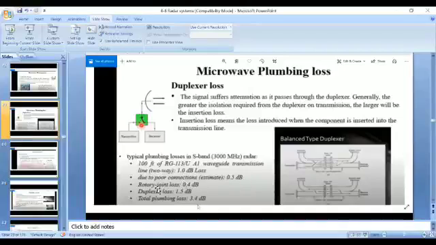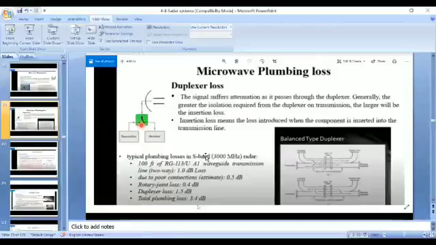Due to a rotary joint, there may be 0.4 dB, and due to a duplexer, up to 1.5 dB. The total plumbing losses are 3.4 dB. This is not accurate, but we can predict, plus or minus, that the total microwave plumbing losses are 3.4 dB.